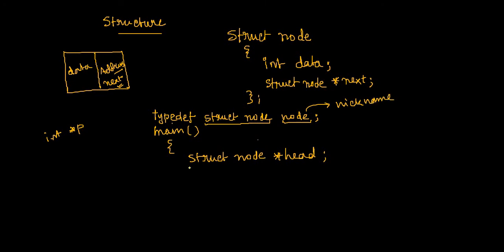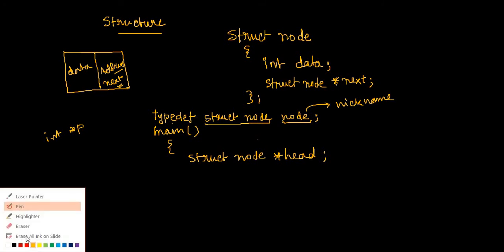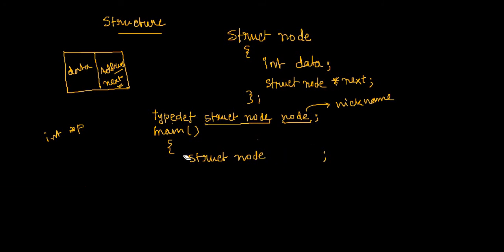So calling struct node as a simple node, simply node is the same. That means you don't need to write struct node every time. From this moment, rather, you can easily write only node pointer. That's all.